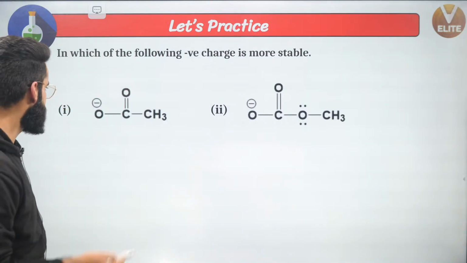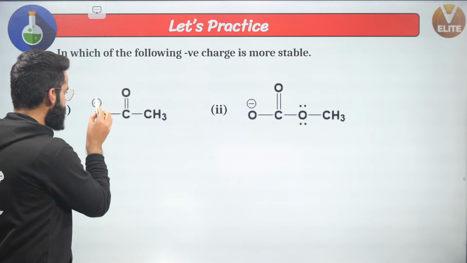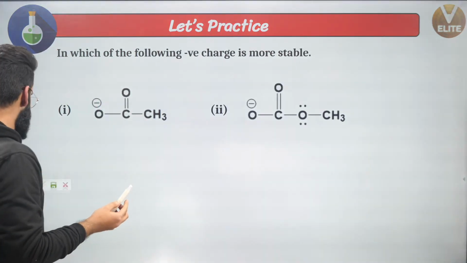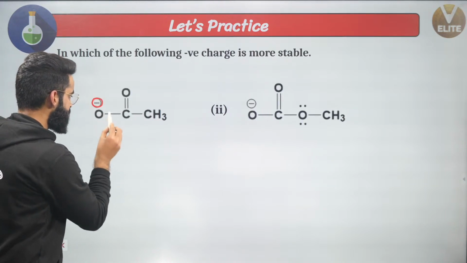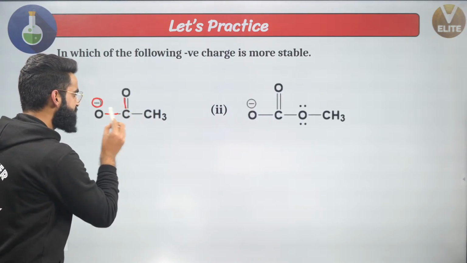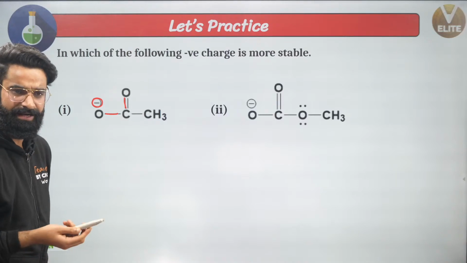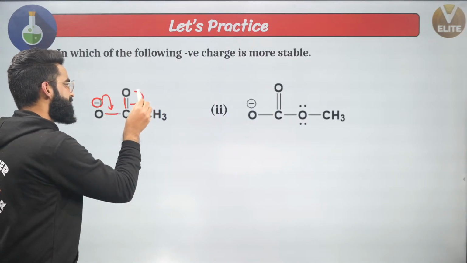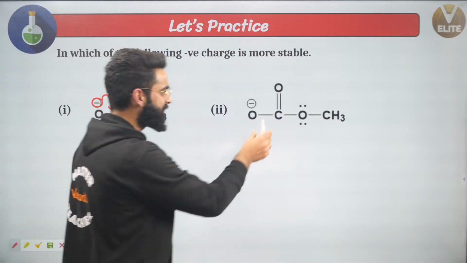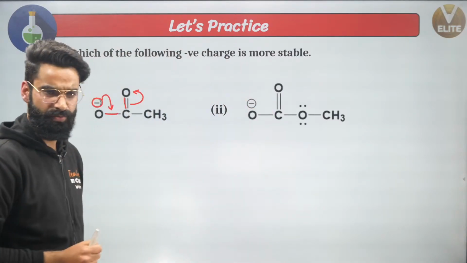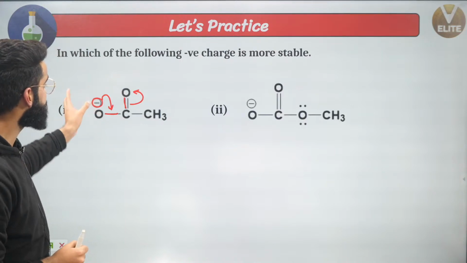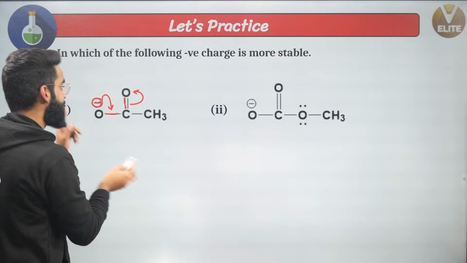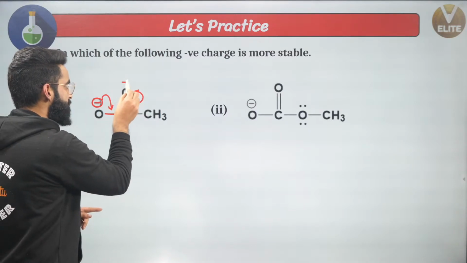Let's get to know. See, right here we have got a negative charge. This is sigma, this is pi. So right here it can show the conjugation, correct? And the conjugation is going to be like this. But right here at the same time in the second molecule, what is going to happen? So first of all, negative charge is being dispersed, right? Negative charge in one canonical form is going to be on this one, and in another canonical form, negative charge is going to be on this oxygen.